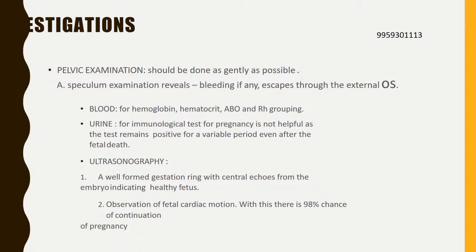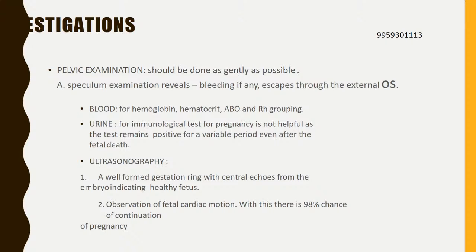Investigations: pelvic examination should be done as gently as possible. A speculum examination reveals bleeding, if any, escapes through the external os. Blood investigation for hemoglobin, hematocrit, ABO, Rh grouping. Urine is not so helpful as the urine pregnancy test will remain positive for a variable period even after the fetal death. Ultrasonographic finding: a well-formed gestational ring with central echoes from the embryo indicating the healthy fetus.